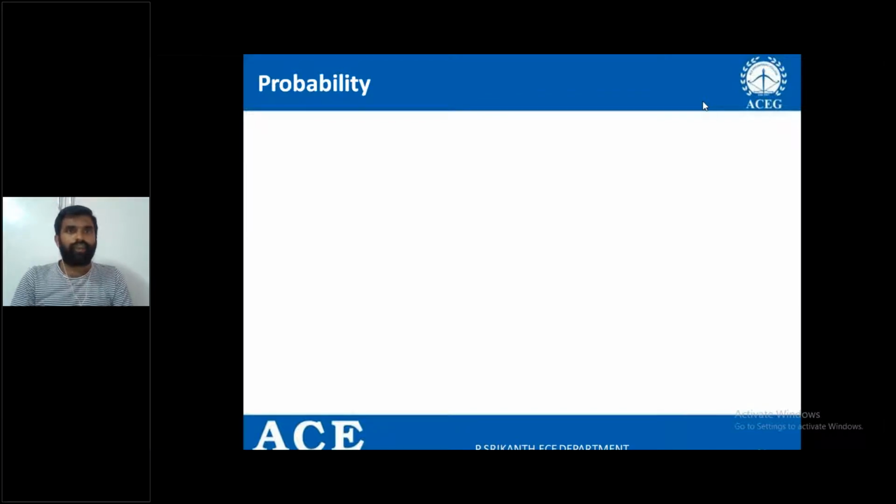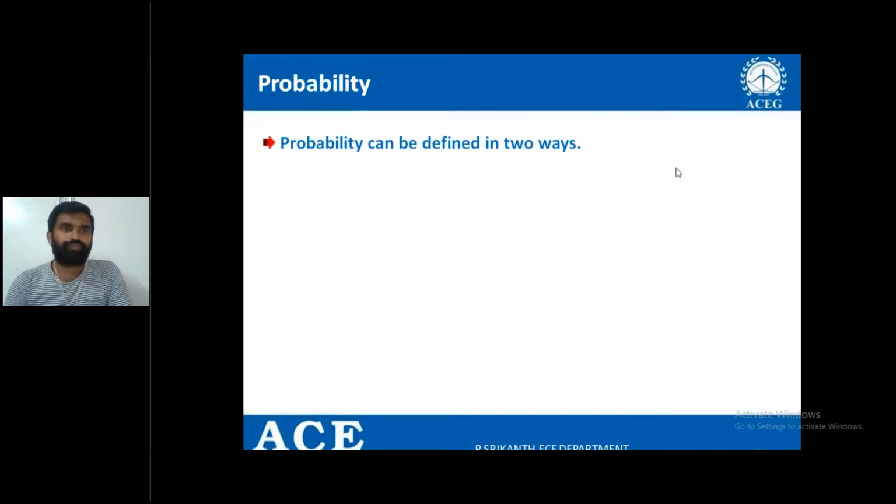To understand the definition of probability, we introduced set theory and operations on sets, and also saw what is sample space and what is an event, and different types of events were discussed. Now coming to the basic definition of probability, what exactly is probability?